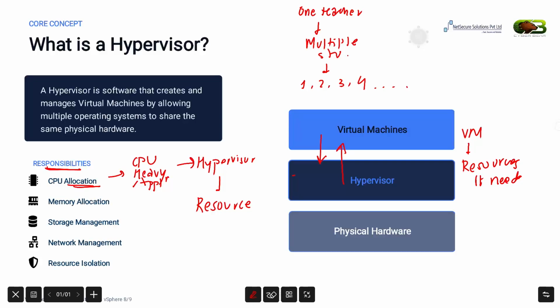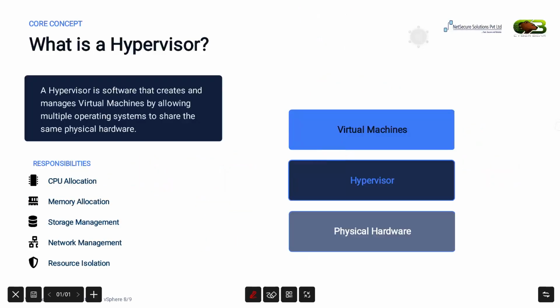Then there is memory allocation. The physical server has a fixed amount of RAM. The hypervisor divides the memory among different virtual machines. For example, one VM may receive 4 GB of RAM, another may receive 8 GB, and another may receive 16 GB, depending on their requirements.